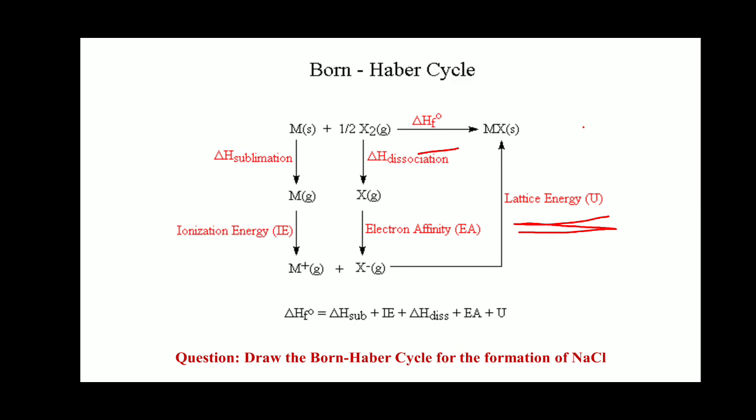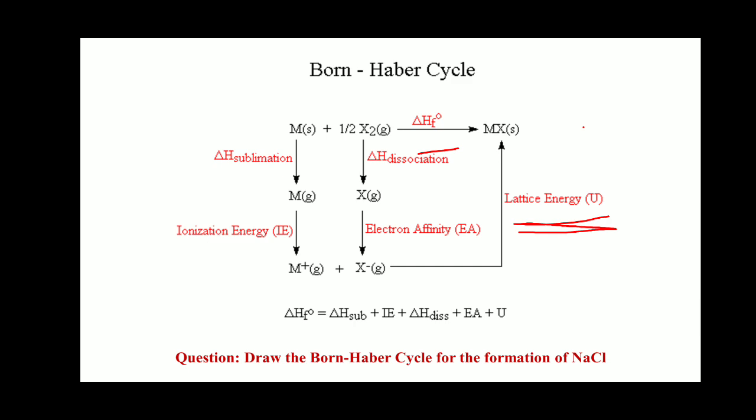So this is the Born-Haber cycle; you have to draw it in the form of a cycle. If you draw these steps in the form of a cycle, then we say that is the Born-Haber cycle. So what type of questions come from this topic? Draw the Born-Haber cycle for the formation of any ionic compound, or, indirectly, draw the Born-Haber cycle for the formation of NaCl or MgCl2.